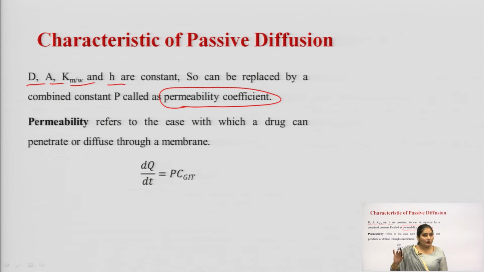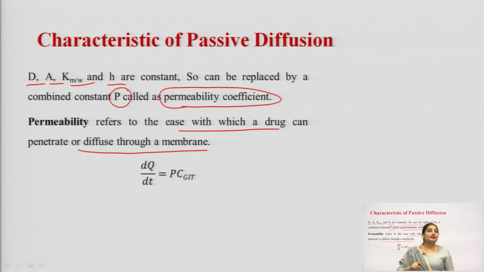These are all constants, and we can replace them with another constant, P, the permeability coefficient. Okay. So, what is permeability? This permeability refers to the ease with which a drug can penetrate or diffuse through a membrane.